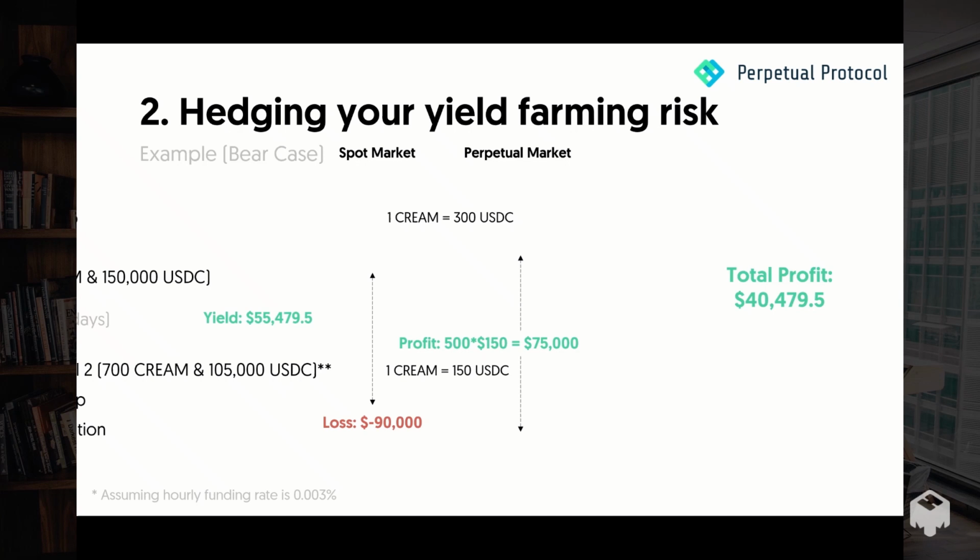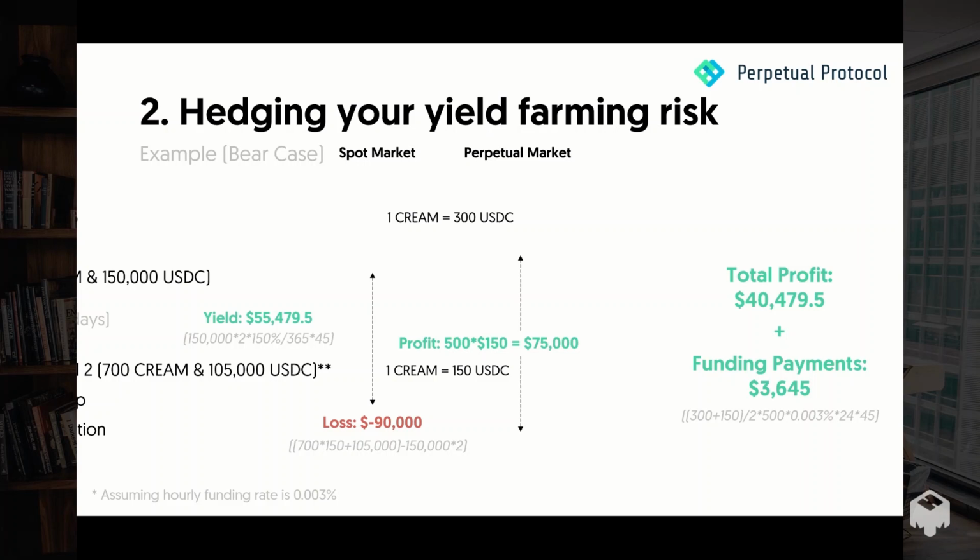But combined together, despite a huge price drop in the yield farmable token, it is still a profitable trade for this trader. And at the same time, this trader can also profit from funding payments.